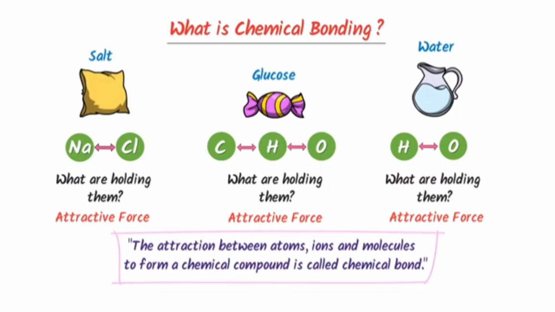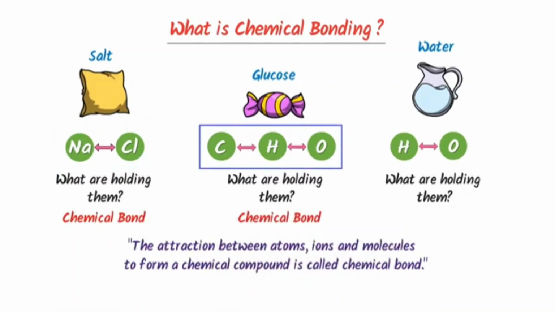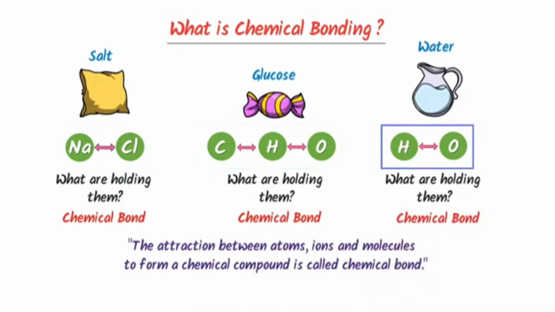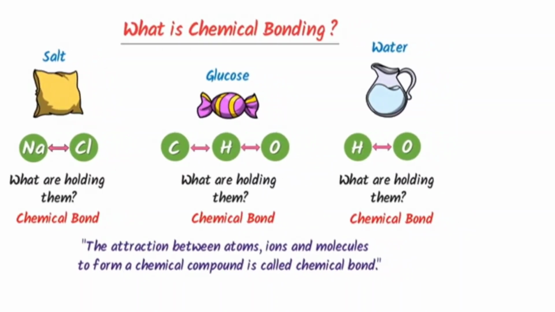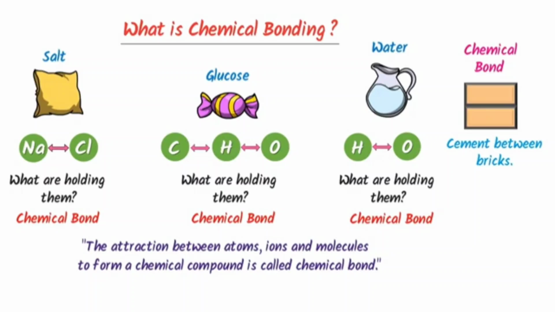Thus, we can say that a chemical bond exists between sodium and chlorine to form salt. A chemical bond exists between carbon, hydrogen, and oxygen to form glucose. A chemical bond exists between hydrogen and oxygen to form water. Thus, we can say that it is the chemical bond that is making everything around us. In simple words, the chemical bond is just like the cement that holds two bricks together. Therefore, note it down that the chemical bond is the attraction between atoms, ions, and molecules.